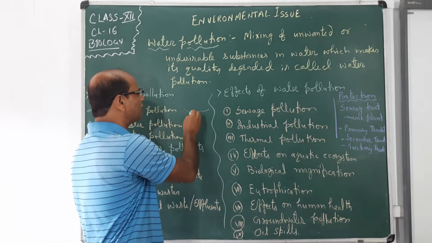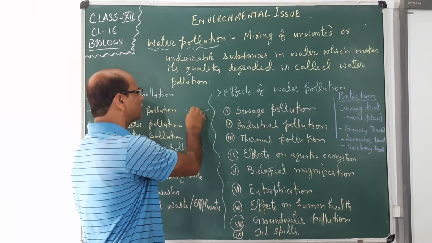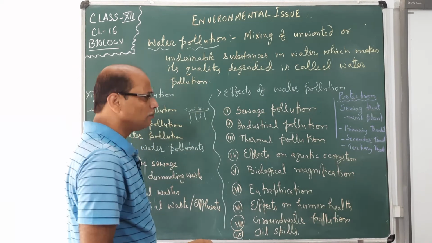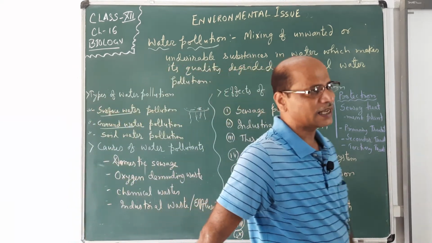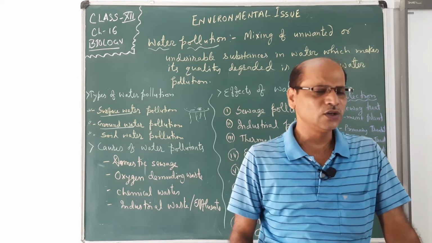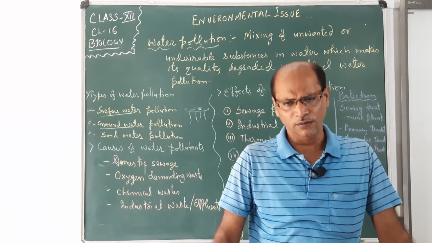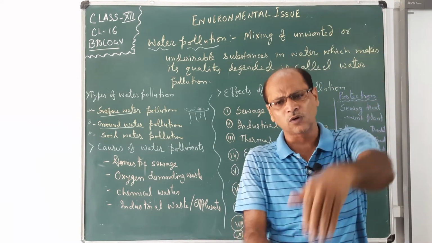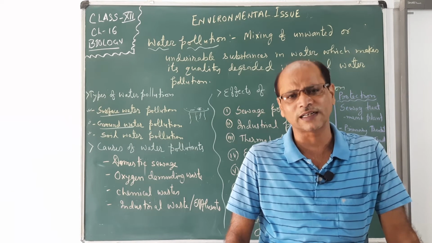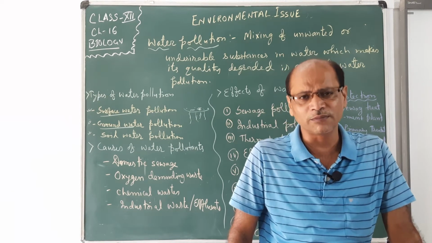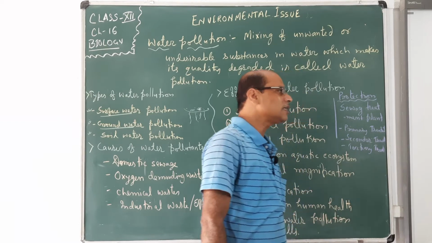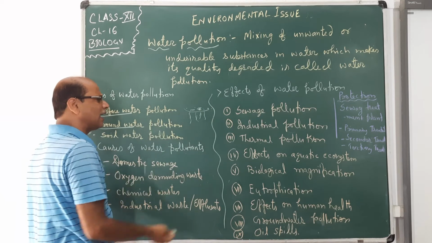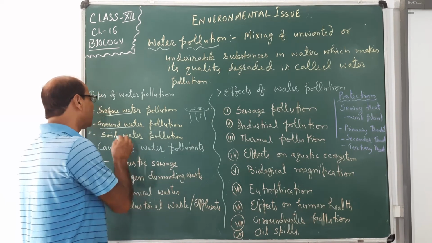The upper area becomes landfill, and there is seepage of the substances. If you fill the waste materials here, it can seep inside and make the groundwater polluted. That is why it is said that if you want to landfill, you can make a layer of polythene or any other thing which cannot allow the water to go into the groundwater and make it filthy, unfit for drinking. So, groundwater pollution takes place due to landfilling or other activities which are really not fit for the groundwater.